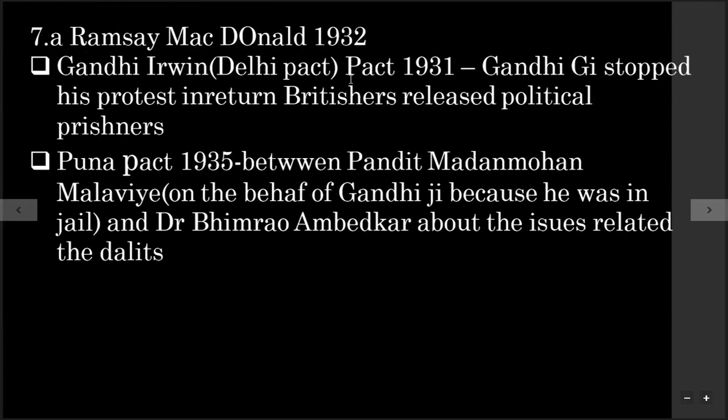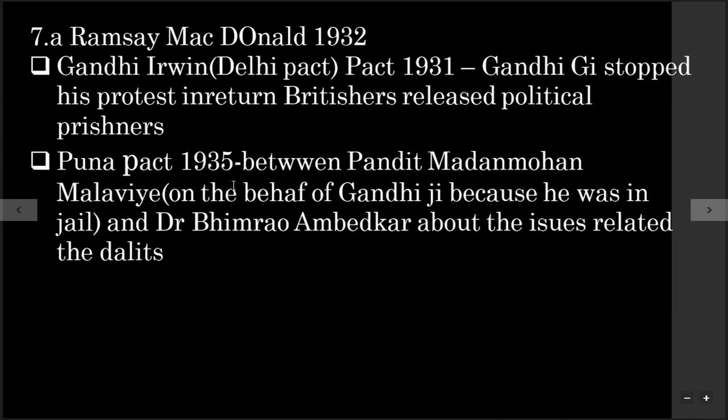Gandhi Irwin Pact, that is also known as Delhi Pact, in 1931. In this, Gandhiji stopped his protest. Gandhiji agreed to stop his movement for that time, and in return, Britishers agreed to release the political prisoners, not the criminal prisoners. They only agreed to release the political prisoners that were arrested during the movement.